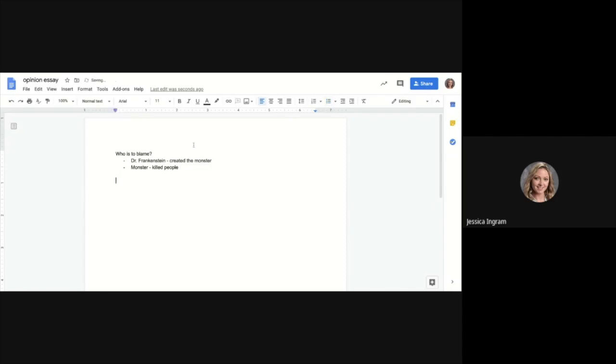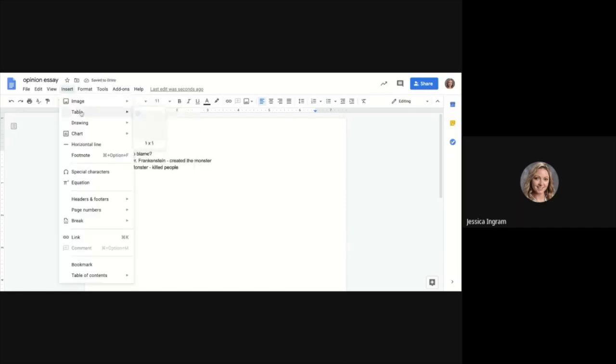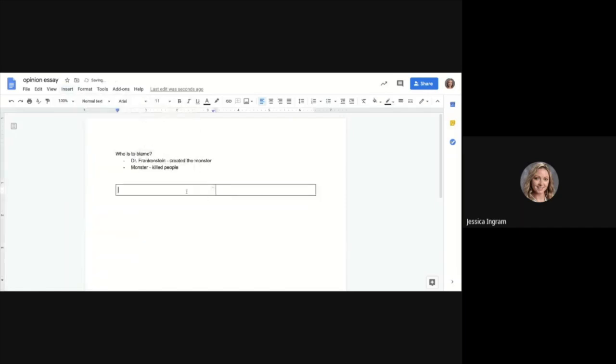All right. So here's what I'm going to do. I'm going to put a table in, and I could say Dr. Frankenstein on one side, and I'm going to say monster on the other. All right. The reason why I'm doing this kind of reminds me of a T-chart, okay? So in my T-chart, I want to list as many reasons that I can blame these characters as possible. And then based on those lists, I'm going to pick which one I want to write about. So I'll say Dr. Frankenstein is to blame on this side. Monster is to blame on this side.